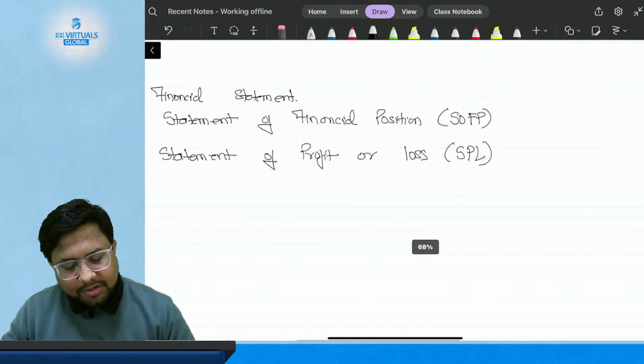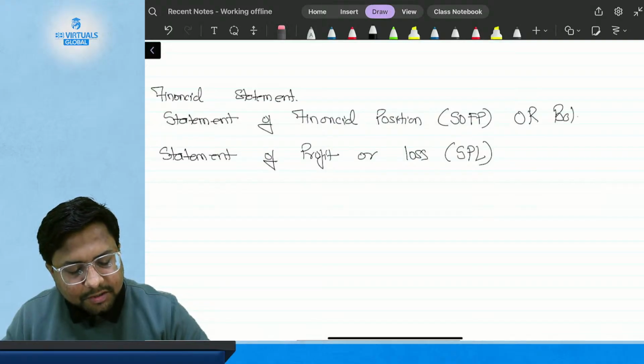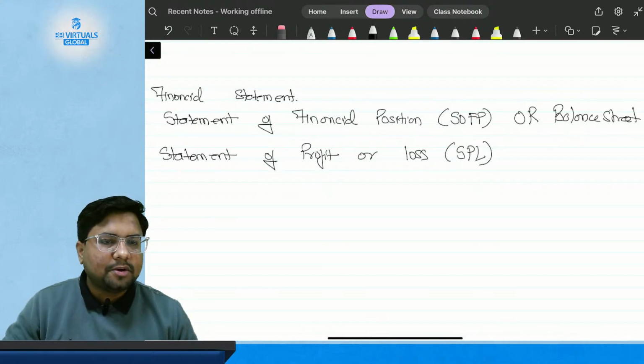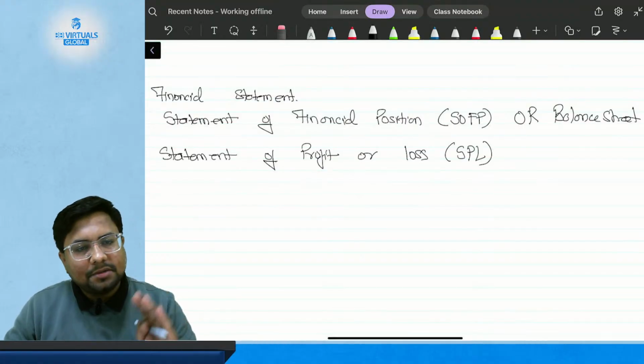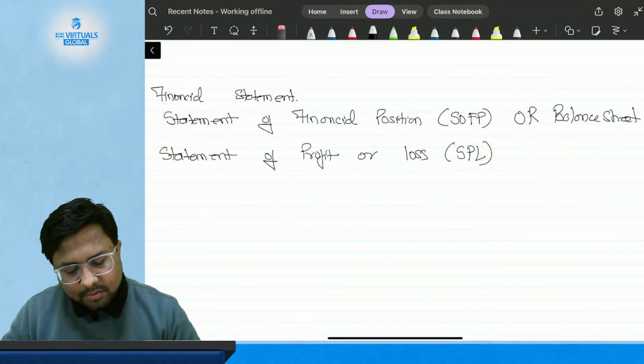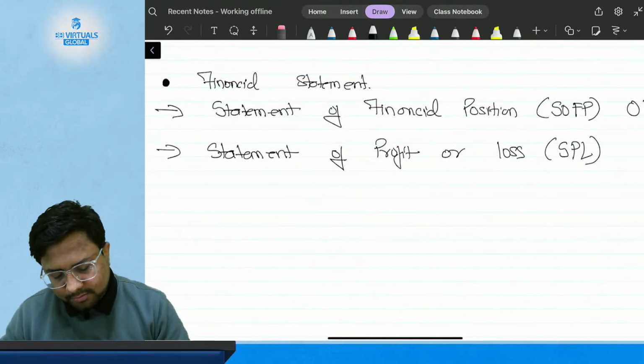The statement of financial position is also called balance sheet. So if you are from a commerce background, then you must have heard of balance sheet. So statement of financial position is nothing new. It is the same, that is balance sheet. And statement of profit and loss is the same as in our school level also.